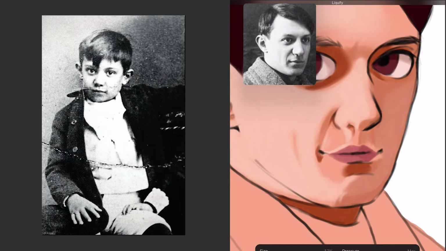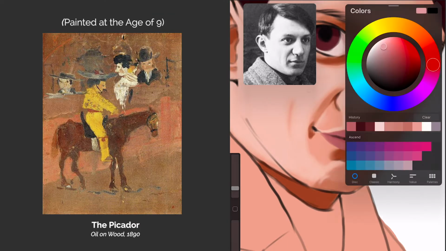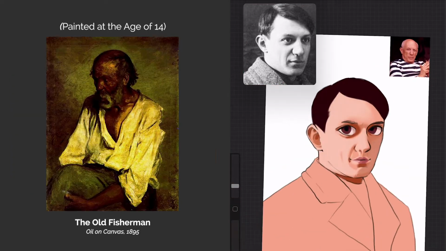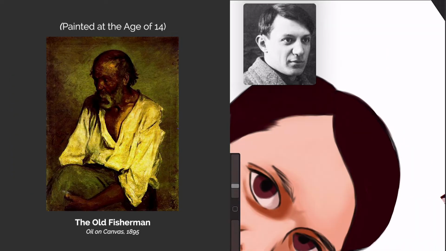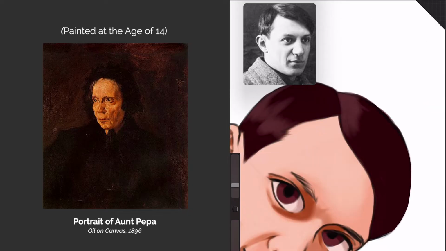His father was a painter and art professor and was impressed with his son's work from a young age. His mother claims that one of his first words was asking for a pencil, and once Picasso was 13 years old, his father reportedly vowed to give up painting, believing his son had surpassed him.